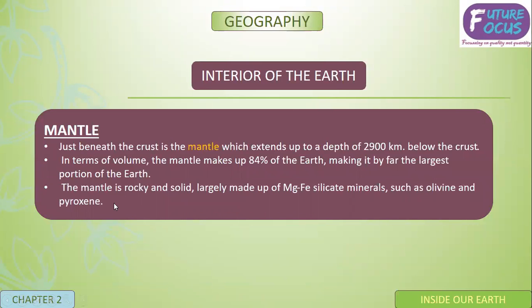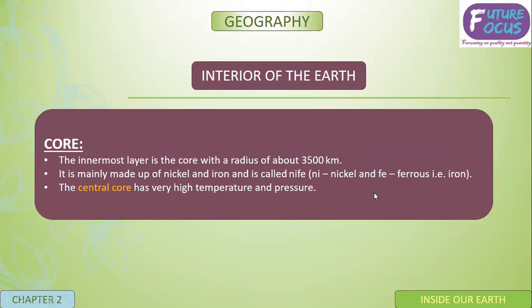Now, mantle. Just beneath the crust is the mantle, which extends up to a depth of 2,900 km below the crust. In terms of volume, the mantle makes up 84% of the Earth, by far the largest portion. The mantle is rocky and solid, largely made up of magnesium, iron, and silicate minerals such as olivine and pyroxene. Mg means magnesium, Fe means iron.